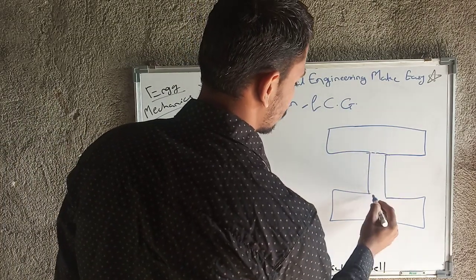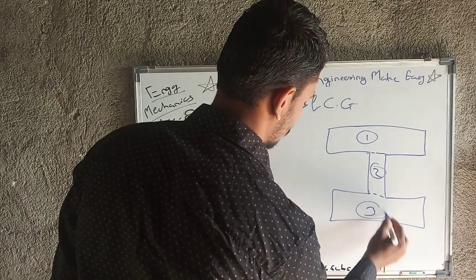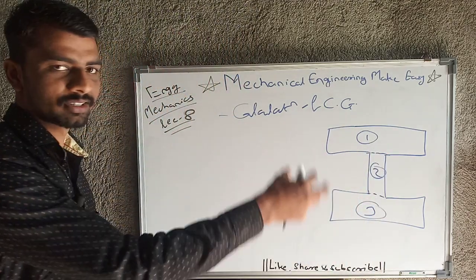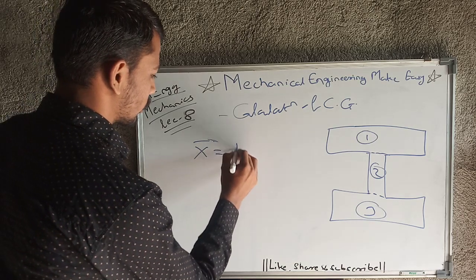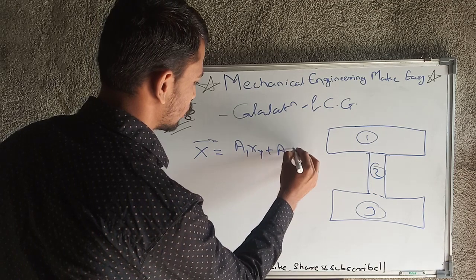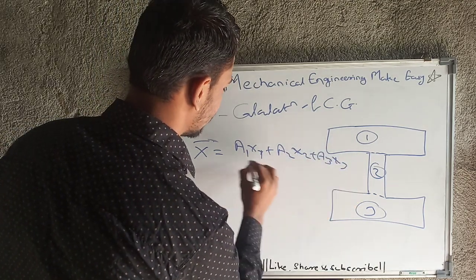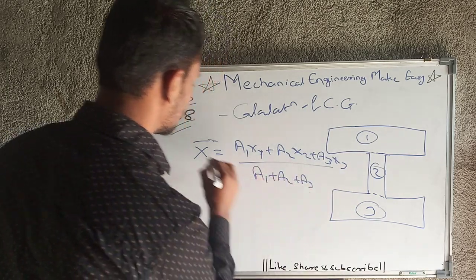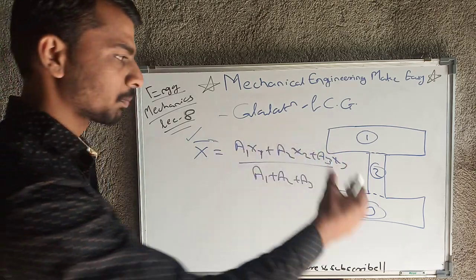We will consider this as the first section, this as the second section, and this as the third section, and from these three sections we will calculate X bar and Y bar. So a1 x1 plus a2 x2 plus a3 x3 divided by a1 plus a2 plus a3 will give us the value of x bar, that is the x coordinate of the CG.